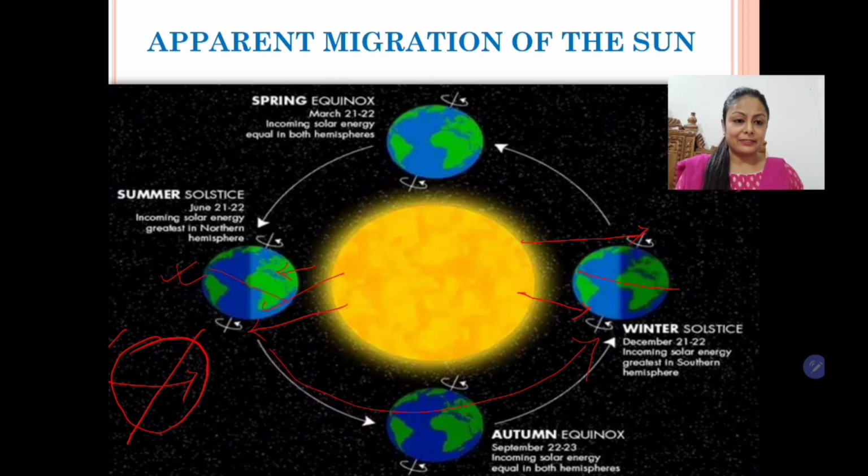In physics, you must have learned that when we are on a moving vehicle and we look outside, the trees, the poles which are stationary, it seems that we are stationary and they are moving. So the same thing happens to us. We are on the planet Earth, which is moving. But when we see the sun or the moon, we find them moving. But in reality, we are moving. So this is the phenomenon of apparent migration or apparent movement of heavenly bodies. So this, students, this is all about the concept of apparent migration of the sun.